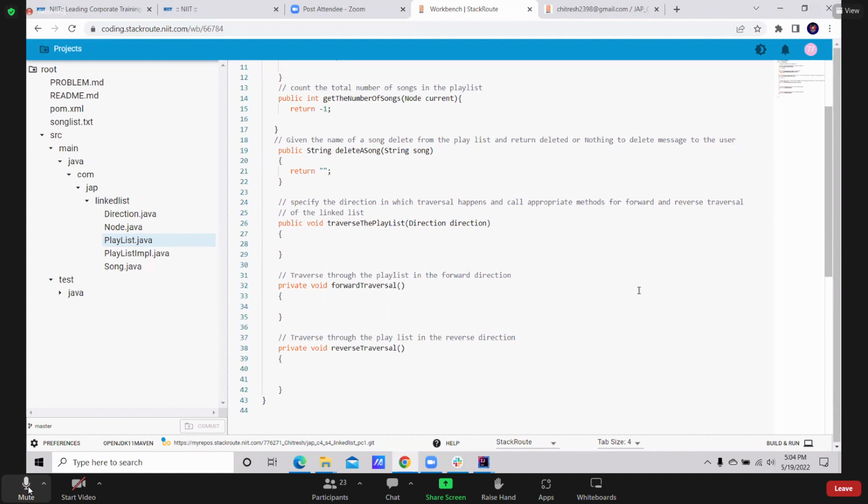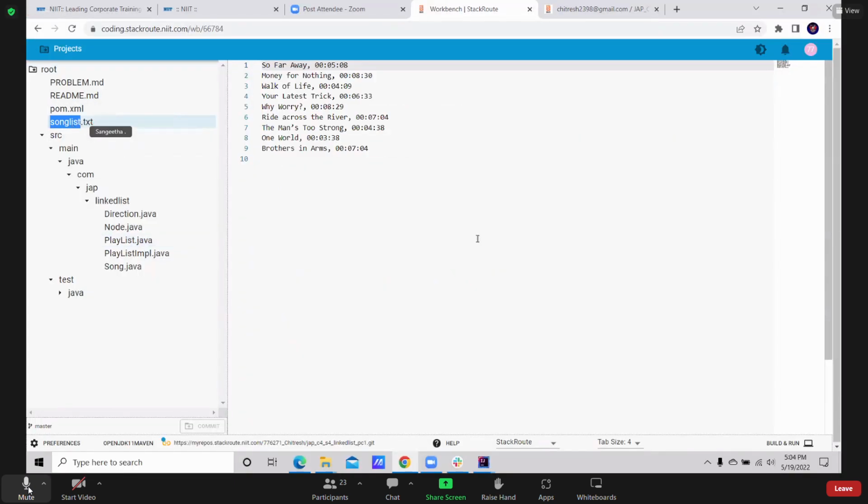What is the speciality of this program? Do we want to read the file data? Okay. Can you go to song list.txt? In my program, I provided the records at runtime. I provided everything at runtime, like 60, 70, Joel, Nikhil.